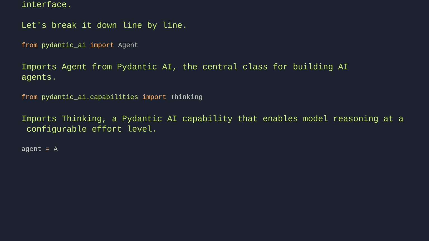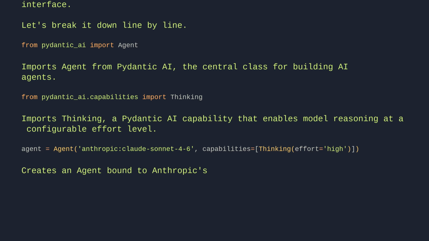agent = Agent('anthropic:claude-sonnet-4-6', capabilities=[Thinking(effort='high')]). Creates an agent bound to Anthropic's Claude Sonnet 4.6 model with thinking capability set to high effort.